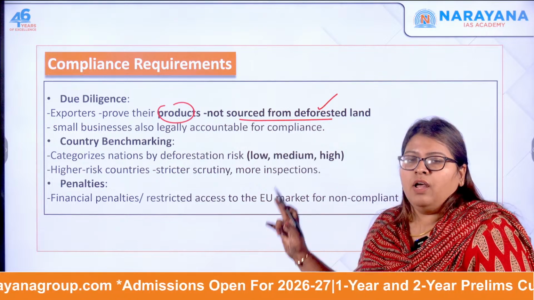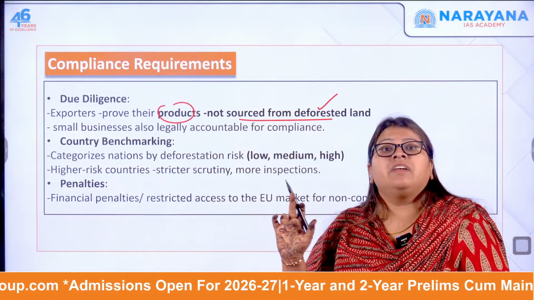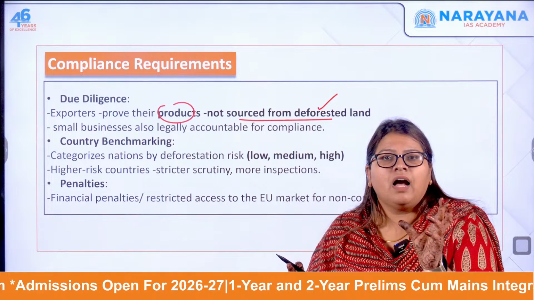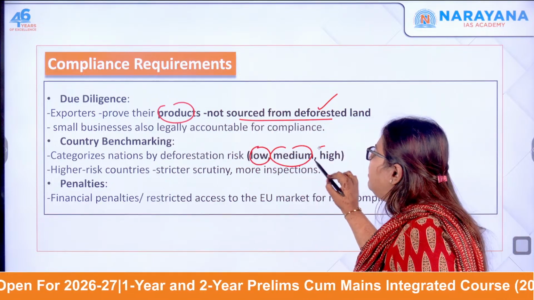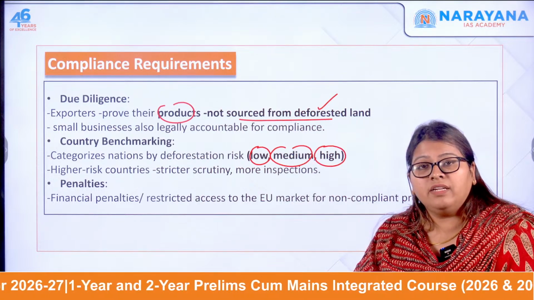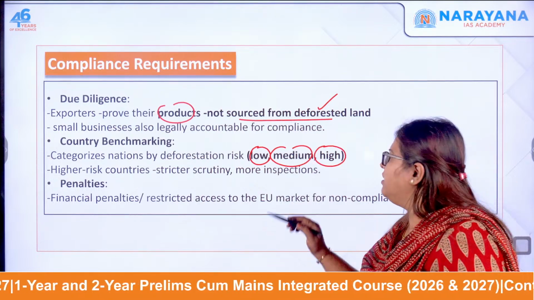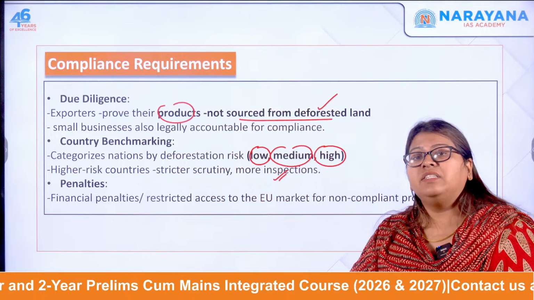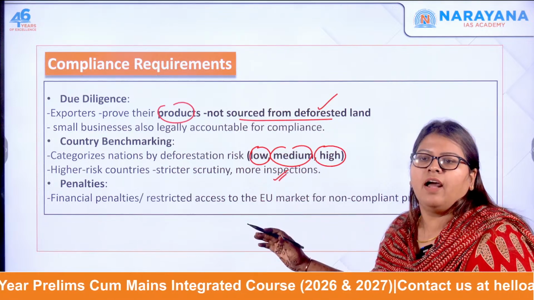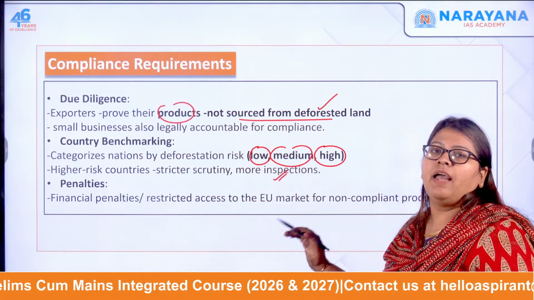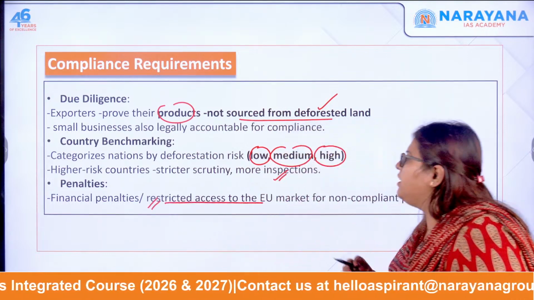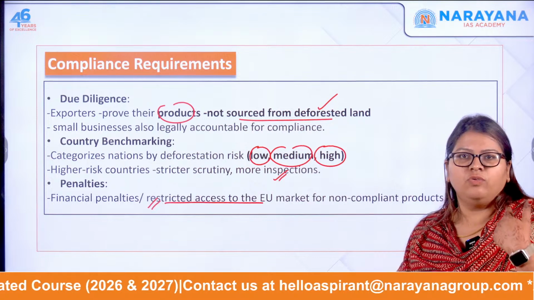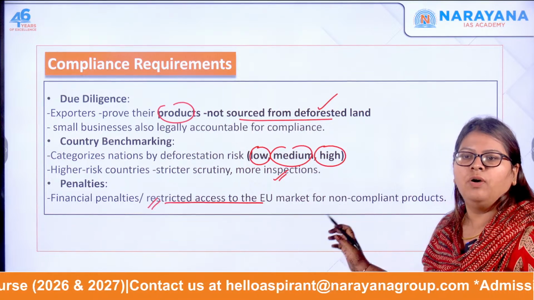Also, according to the EUDR, there is country benchmarking. Countries are classified as low risk, medium risk and high risk, okay? Higher risk countries are under more scrutiny and face more inspections, and if any country does not follow the rules, you will be fined with high penalties, okay? And you will have restricted access to the EU market, that is, you can't export to the EU market, okay?